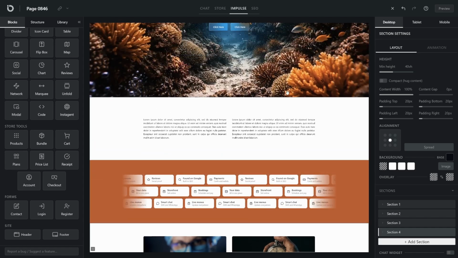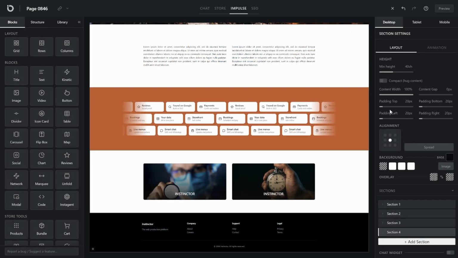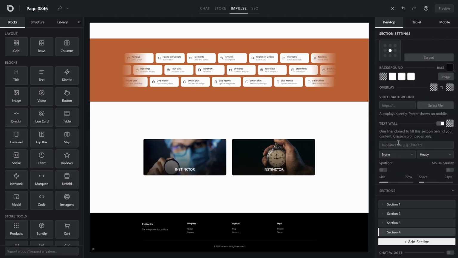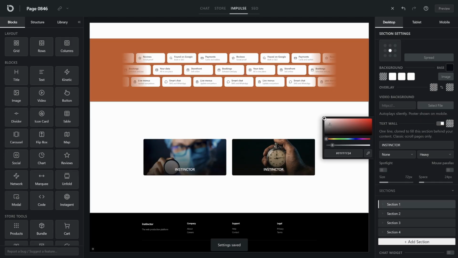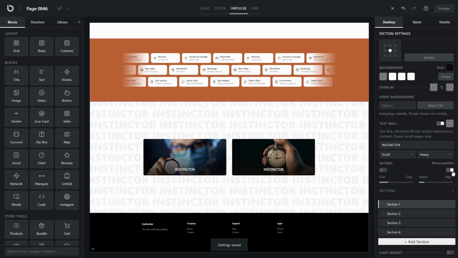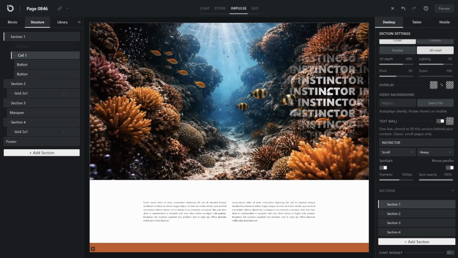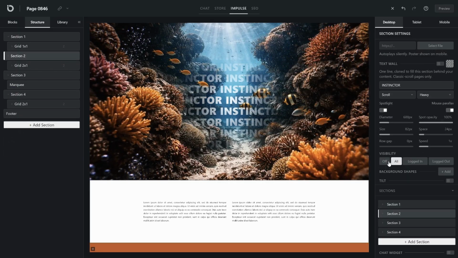Shall we? Now this is where the magic really begins. Every section is hiding a few aggressively beautiful tricks. So let me show you. First, the text wall. This one feature, all on its own, can lift an ordinary page into something memorable. Let's give it some text. Turn on mouse parallax and watch. And the last touch, the one I love most, spotlight mode. Well, that is simply stunning.